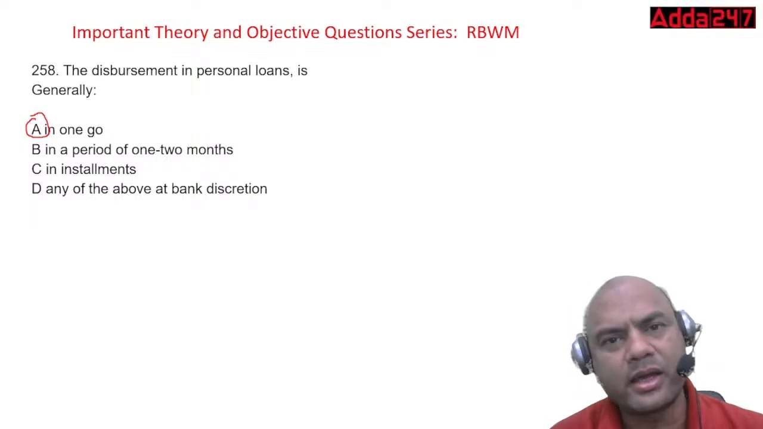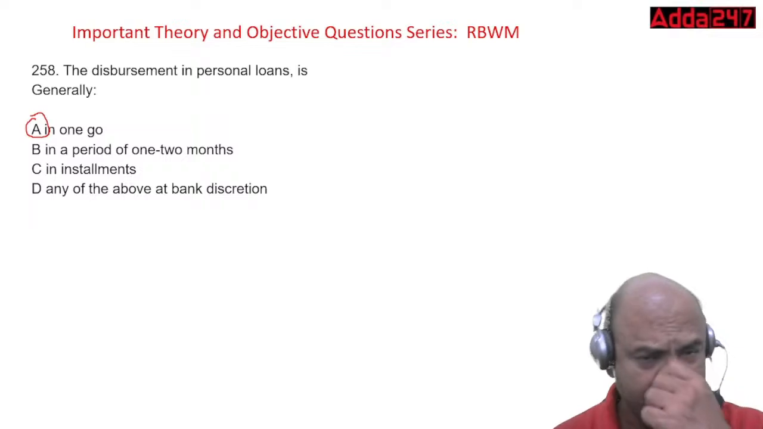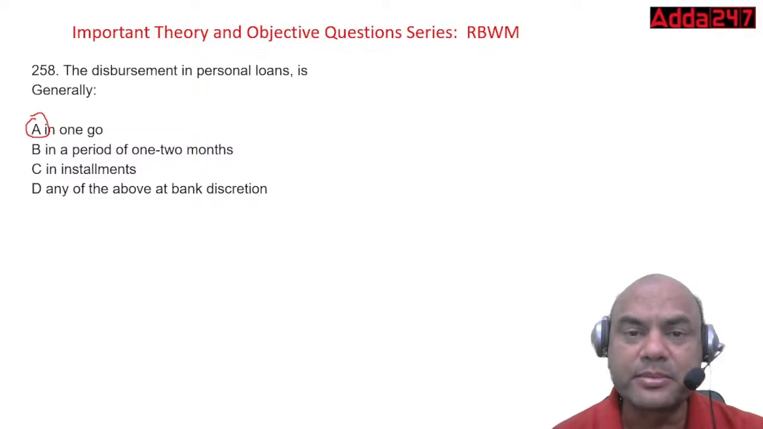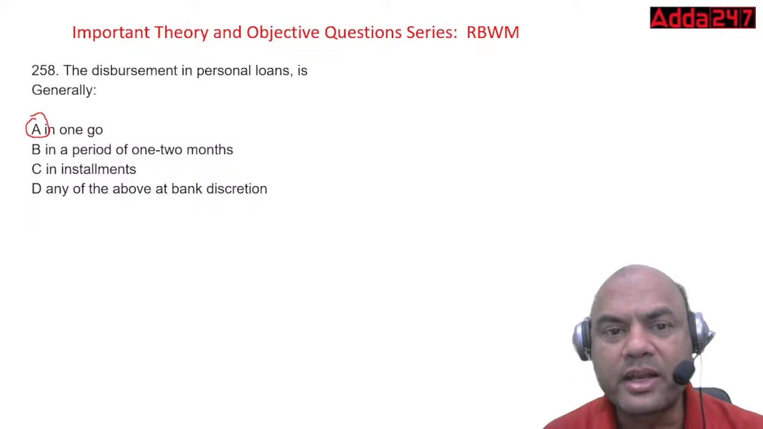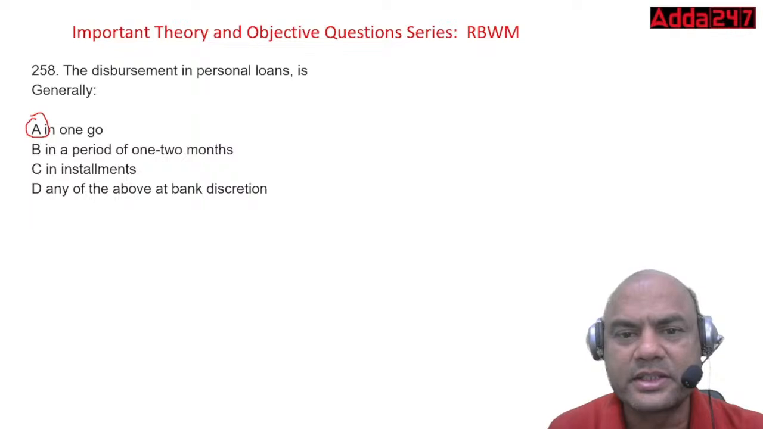Suppose I am having a personal loan, meaning I am the customer. I require a personal loan, but I don't require it right now. I require some part of it now and some part of it later. So why should I pay the interest immediately? Interest is always charged on what amount? Interest is charged on that amount which is disbursed.